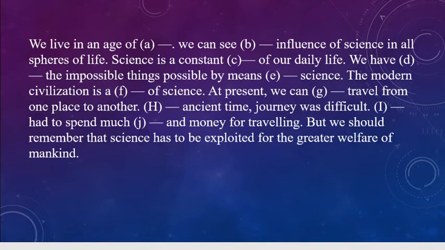So we live in an age of science. As the passage goes on, we can see the influence of science in all spheres of life. Science is a constant dash of our daily life, so it becomes part. We have made the impossible things possible. Many persons' answers vary. The answer can vary because there's no fixed answer here. So possible by means dash of science. The modern civilization is a dash of science, so it could be blessings of science. At present we can easily travel from one place to another.